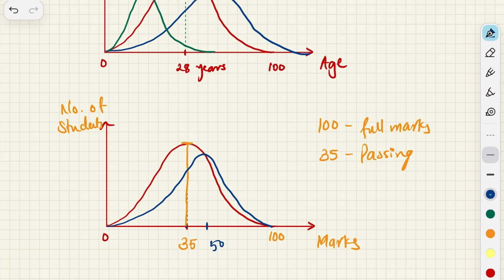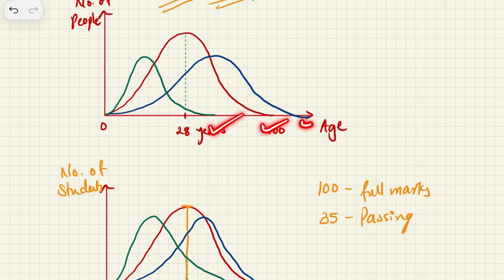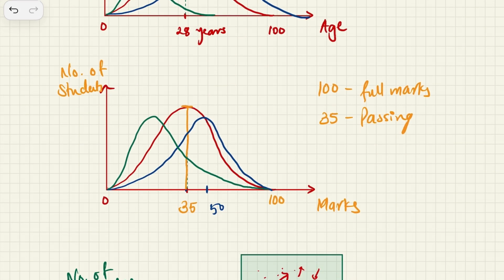And again, you have a counter example as well: if the paper came out to be much more difficult and students are not able to just cross the line, then the number of students getting lower marks is higher. And if you note this, in the earlier graphs I always touched the axis over here, but in this particular graph I have changed the end point, because age could end at any point, but the maximum number of marks is 100 for this particular exam.